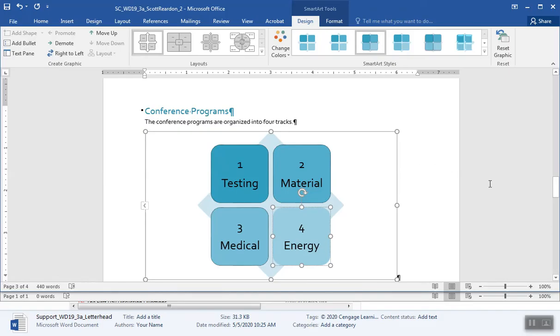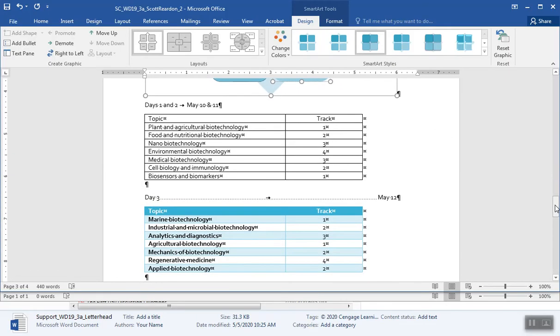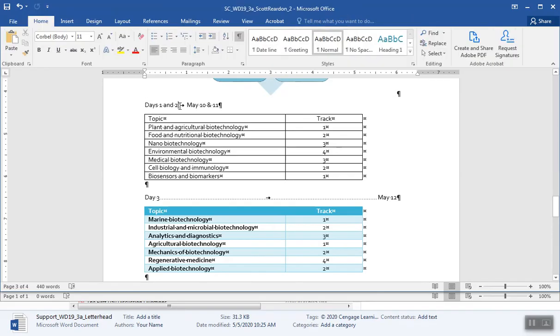Ooh, we're going to do a tab stop. Ooh, I'm pumped. I'm excited. I'm ready to go. Okay, so down here, we have this dot, dot, dot, dot, the day, and then the day 3, and then the actual date. Up here, we don't have that. So I'm going to come up here and click on this day 1 and 2. And we really didn't get into tab stops at all when we were doing the demo lesson.